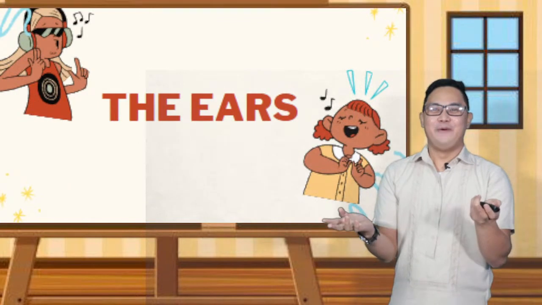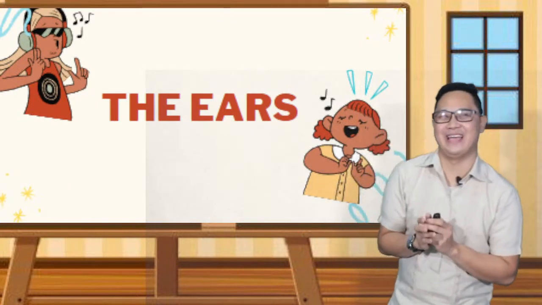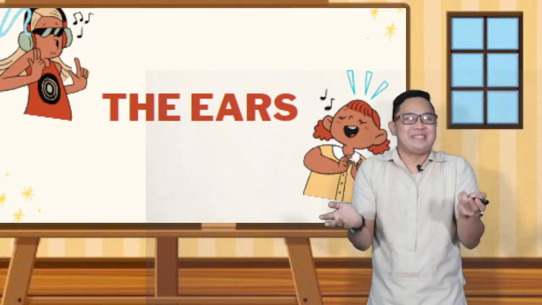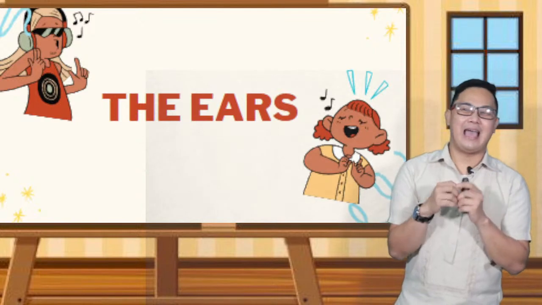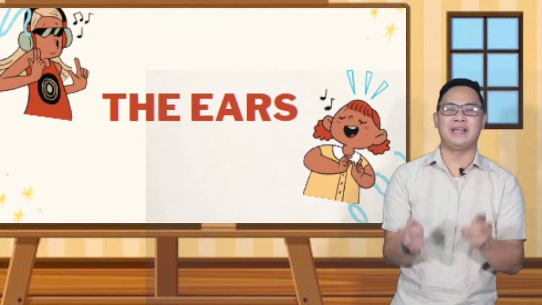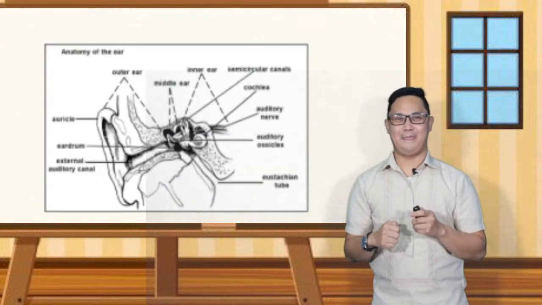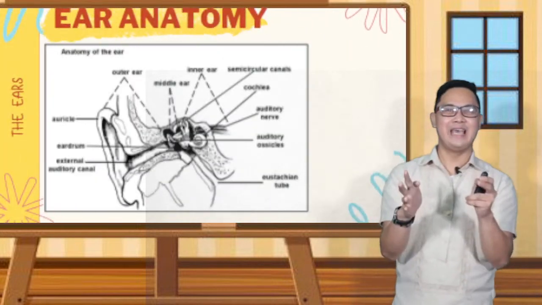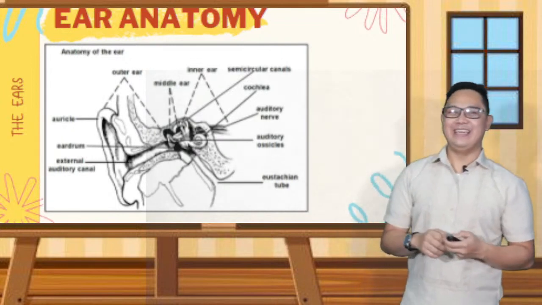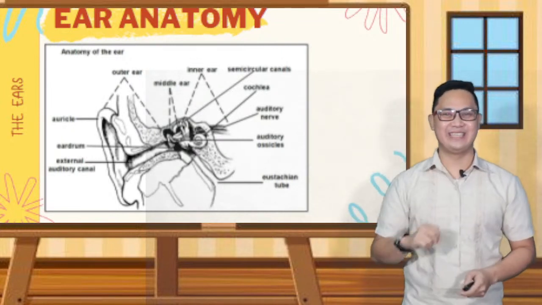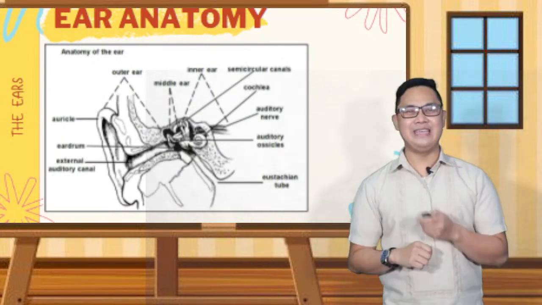Now, we will talk about the ears. Okay, it is interesting, right? So, how does our ear work? Our ear, just like our eye, has many parts that make us hear. This is the ear anatomy. Our ear is divided into 3 regions: the outer ear, the middle ear, and the inner ear.